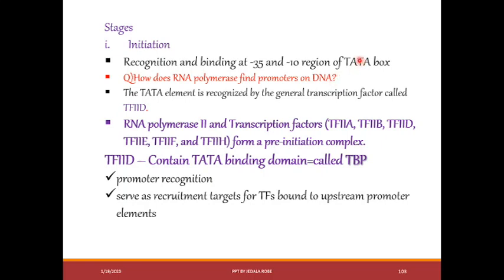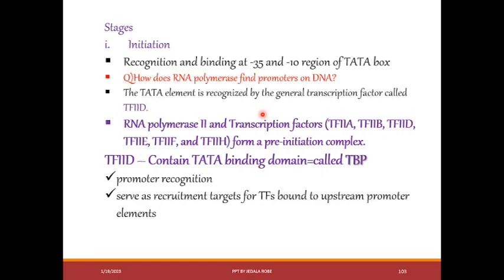For example, at the -30, at the -9 region, the TATA box sequence, it is a binding region, like in prokaryotic. The question is, how does RNA polymerase find this particular sequence, or promoter? For this matter, just like prokaryotic, transcription factors are very, very important.